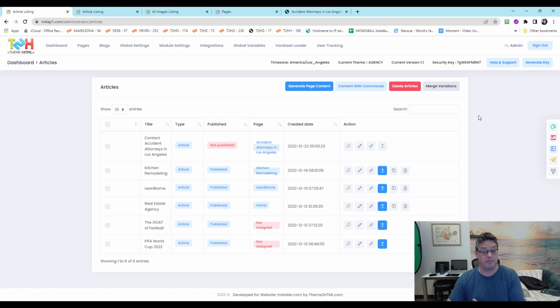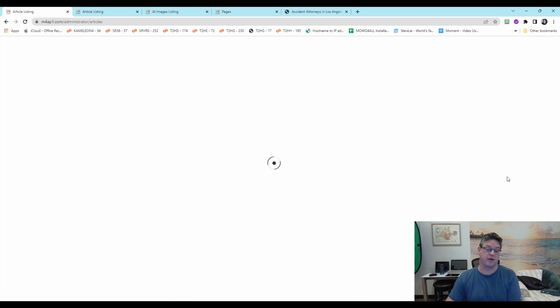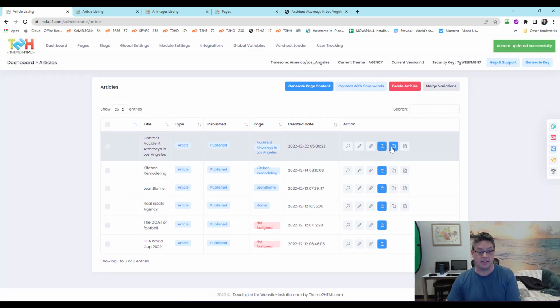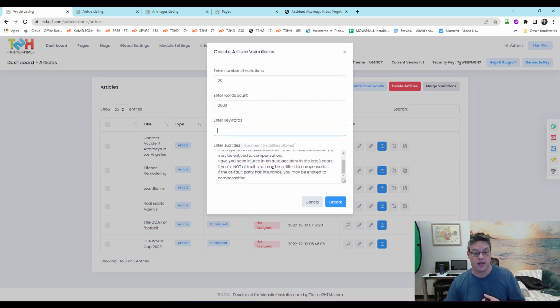We have variability in our system. So once I publish this article, I can create iterations. So I can say, I love this page, give me 20 more like it, 2,000. Follow the same kind of rules that I put into the first page, and make a bunch more pages.